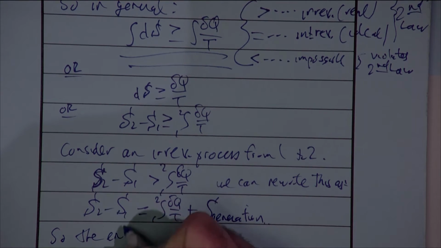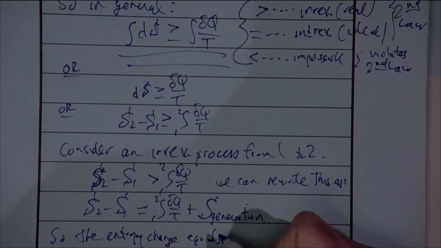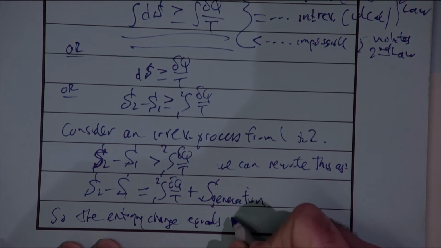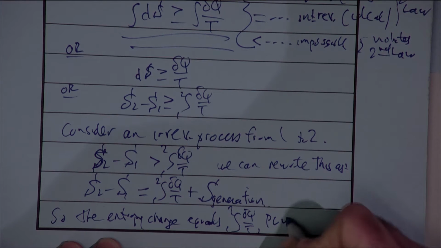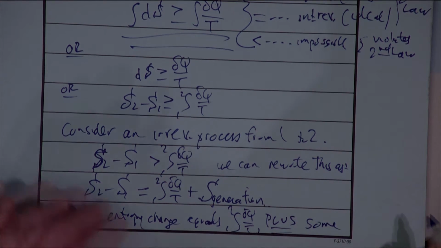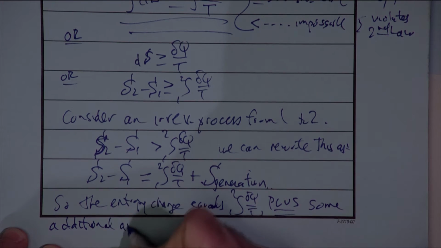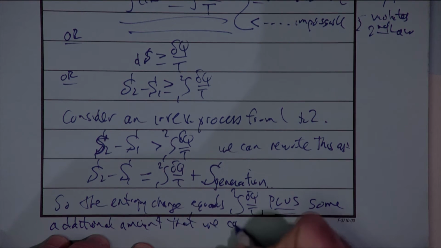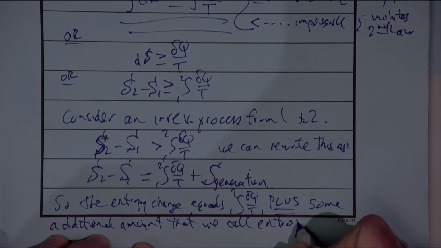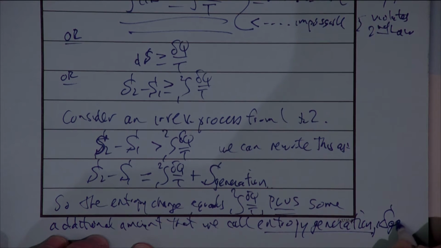So the entropy change equals the integral of delta Q over T plus some additional amount that we call entropy generation, or just simply S gen.